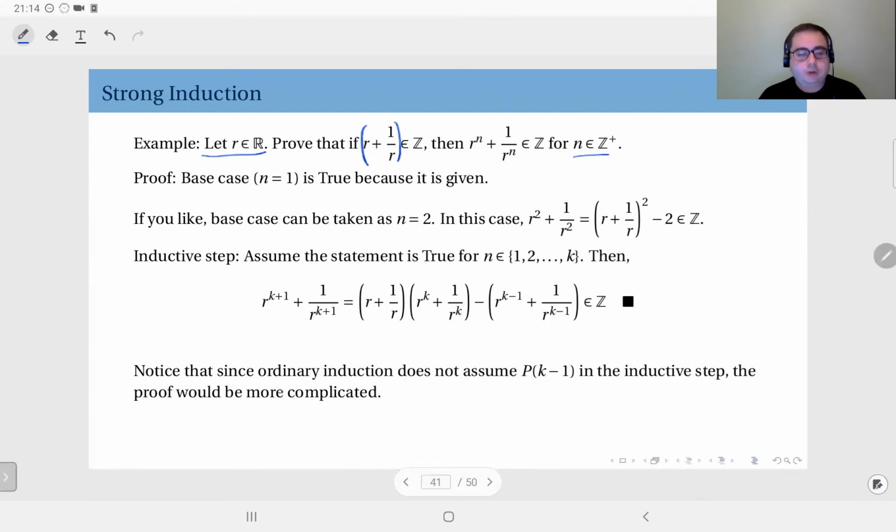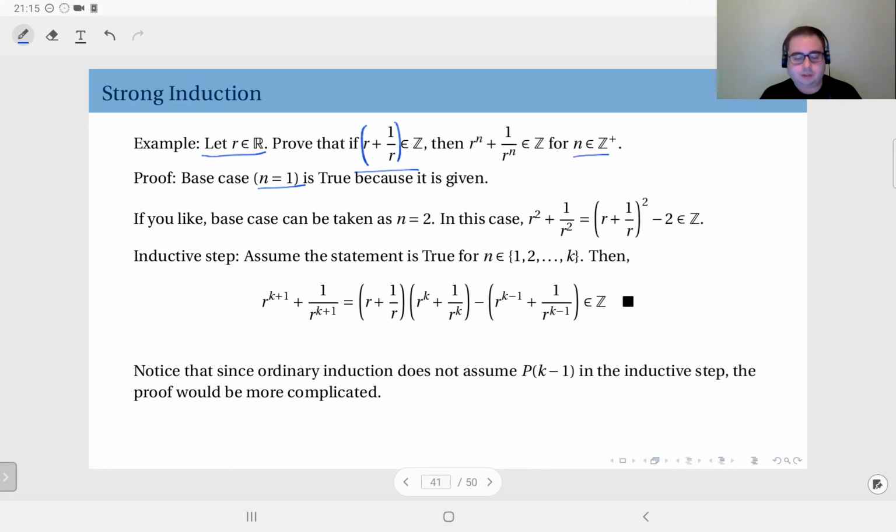Now, we are going to use strong induction, and obviously the base case is for n equals 1, and that is essentially true because it is given to us. R to the power 1 plus 1 over R to the power 1 is already an integer.